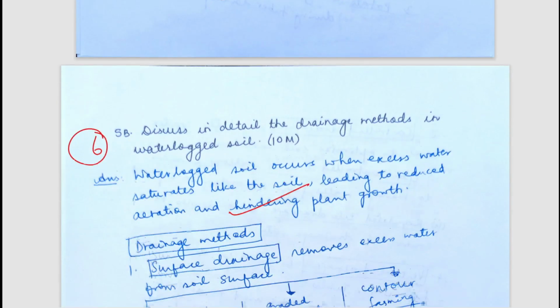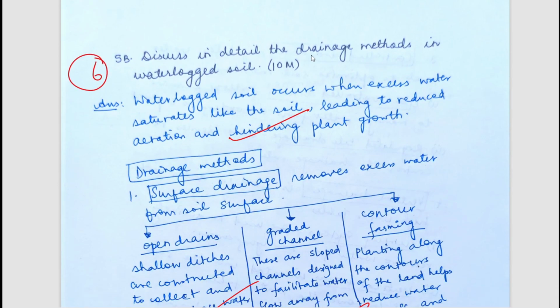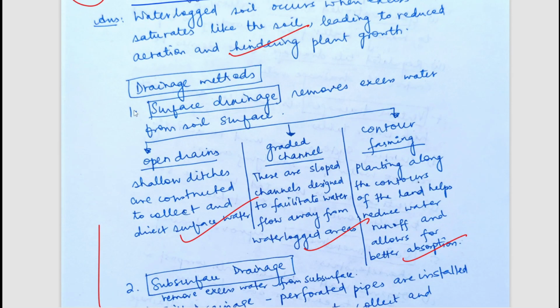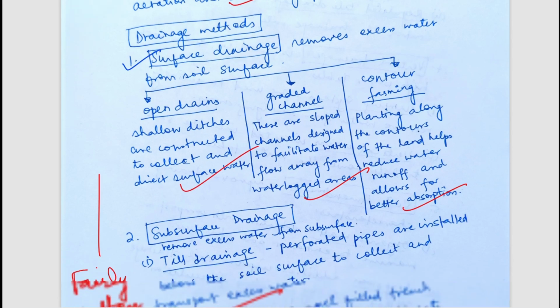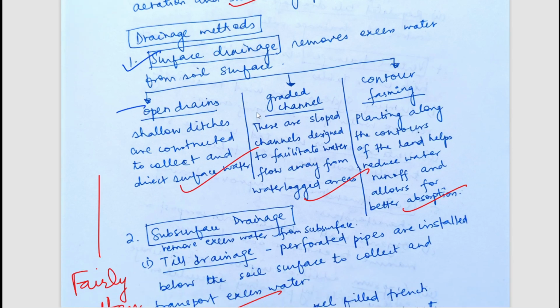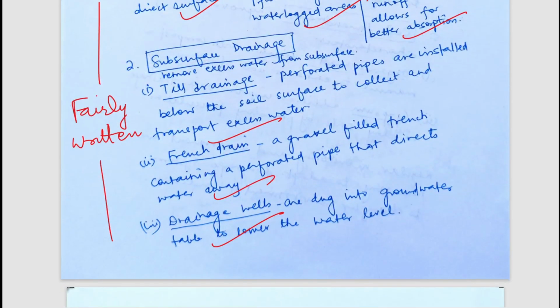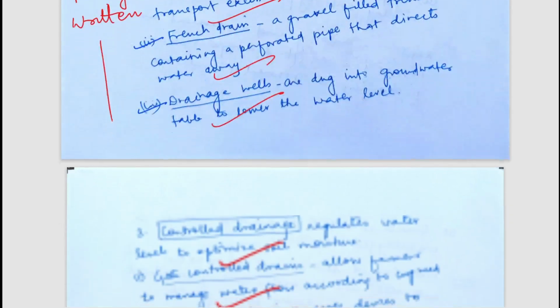The next question is, discuss in detail the drainage methods in waterlogged soil. So what are these drainage methods? There are surface drainage methods, such as open drains, graded channels, contour farming. There are subsurface drainage methods also, such as tile drainage, French drain, drainage wells. So these are the methods of drainage.